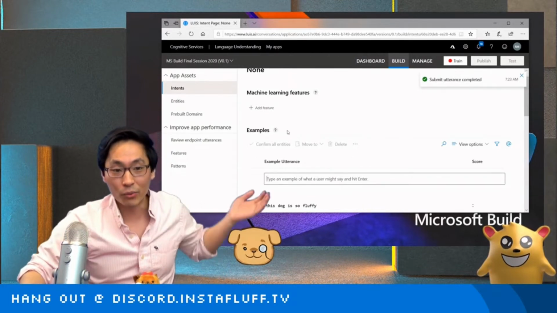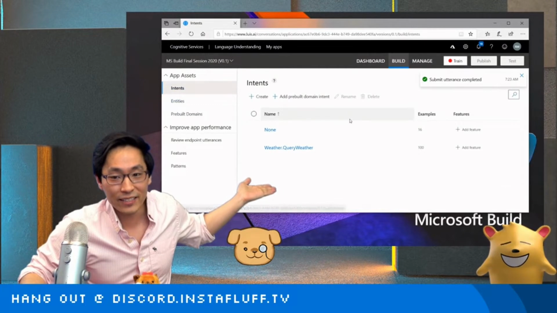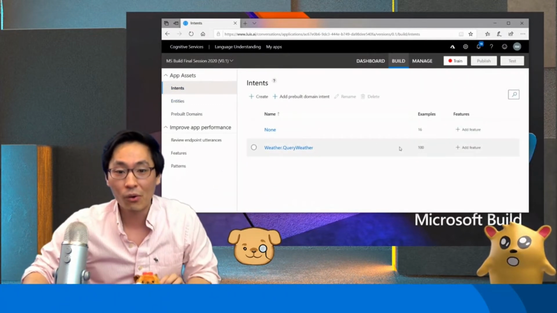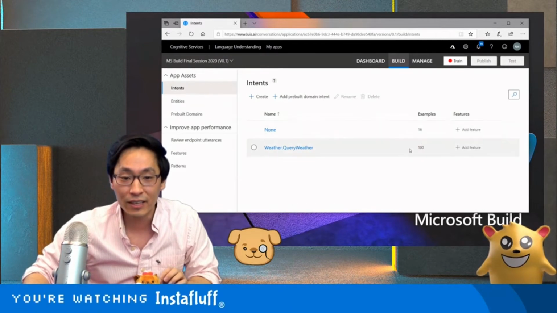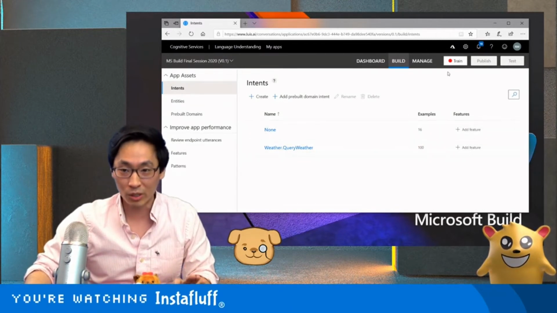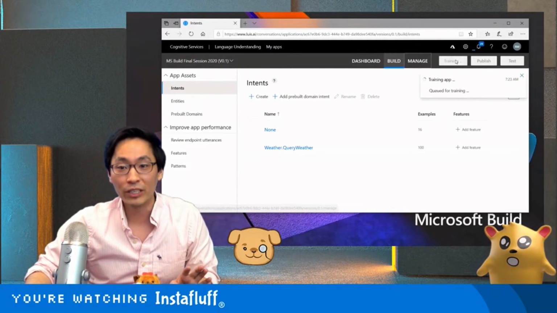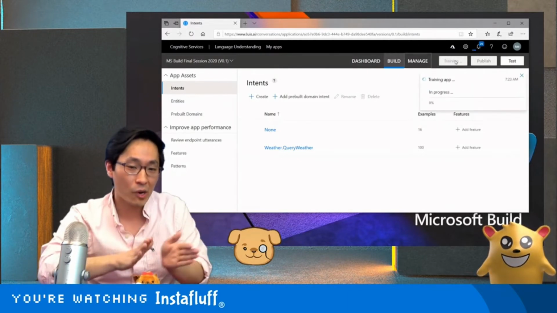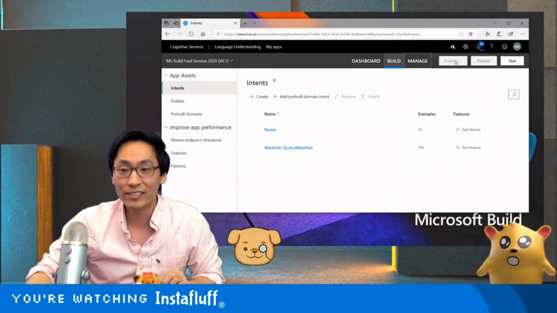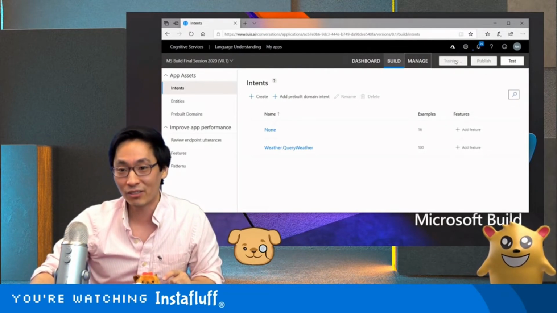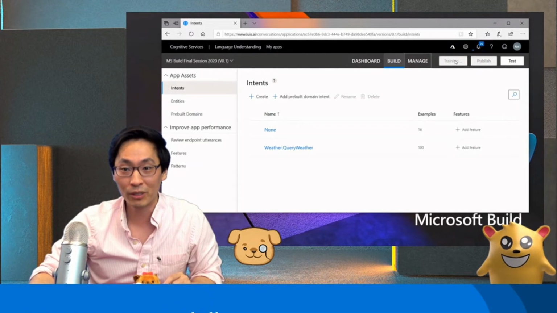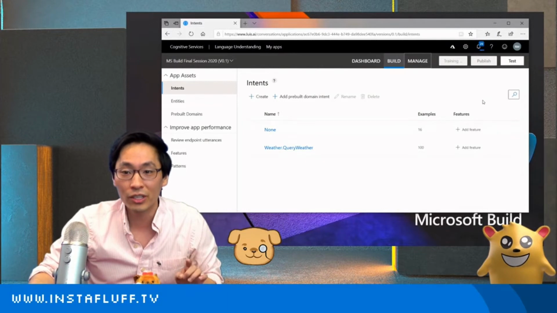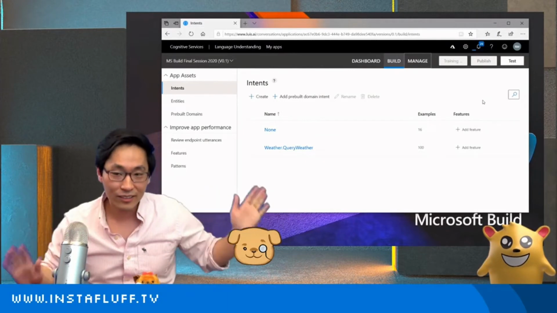All right, so with that, if you go back to intent, you'll see we added 16 example utterances or sentences, and that's compared to the 100 example sentences in query weather. That means when we click this train button, more than likely it's going to err on the weather side, but it's still pretty good. It learns really, really quickly, and you might be surprised at how good the results are. I'm going to show you guys. It'll just take a minute, maybe a few seconds.